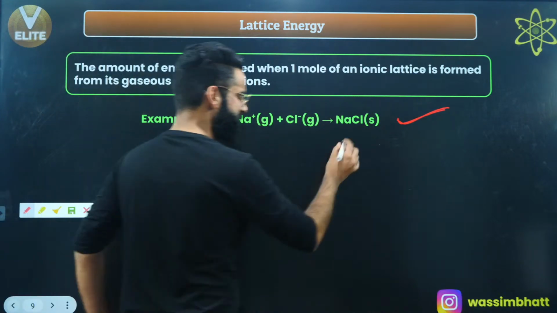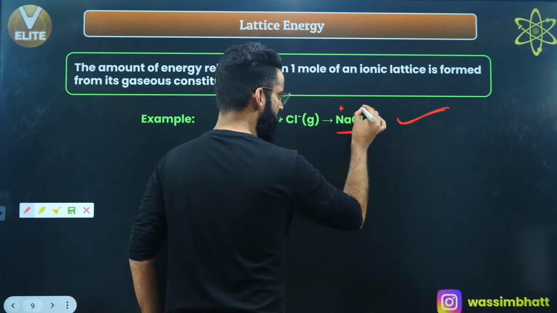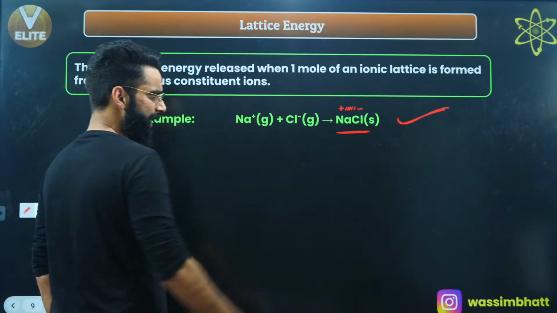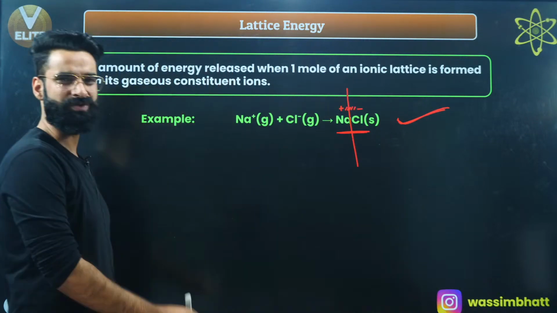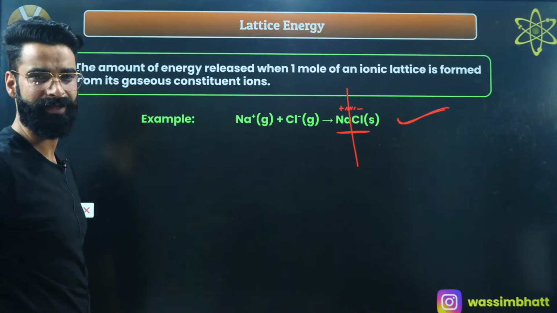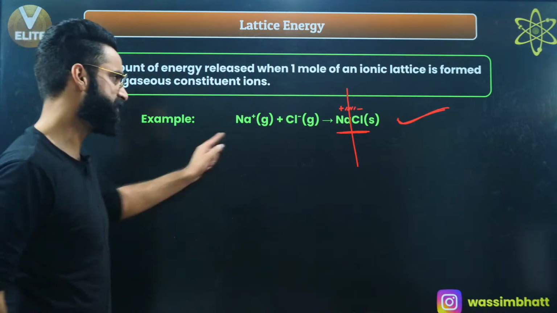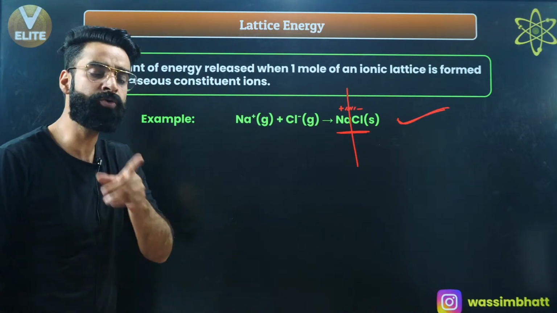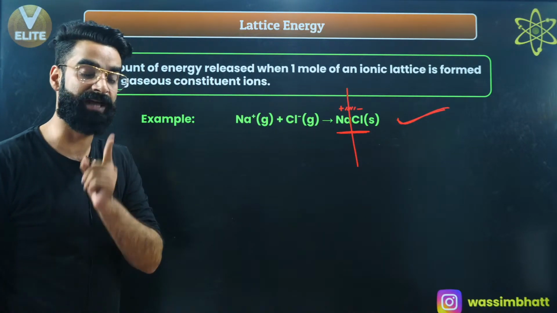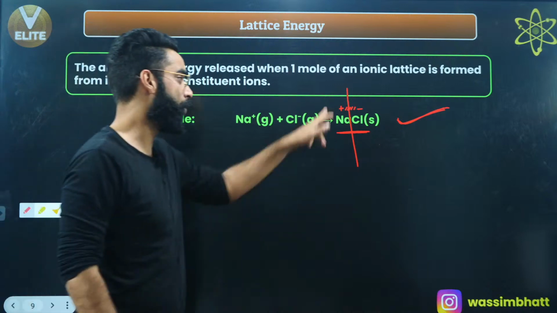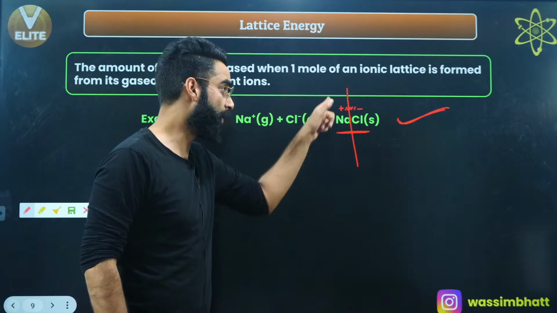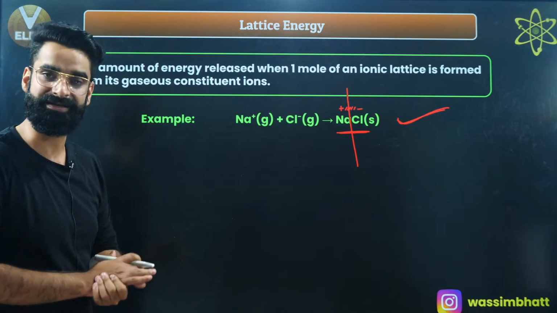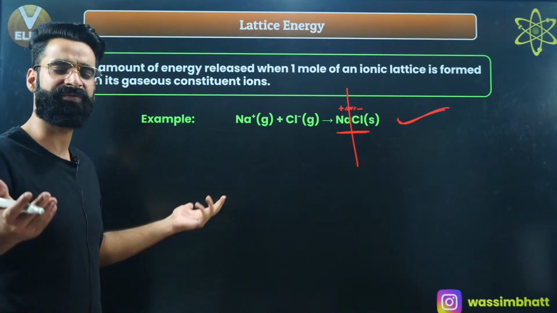See guys, once this NaCl gets formed, there will be a strong force of attraction between Na+ and Cl-, right? So in order to break this force of attraction, do we have to supply energy? Yes, energy is required in order to break this NaCl. Once it gets formed, then in order to break it again, you need to supply energy. The amount of energy which is needed to break 1 mole of ionic lattice into its constituent gaseous ions, that's something which we call lattice energy as well, right? So you can define lattice energy in both ways.